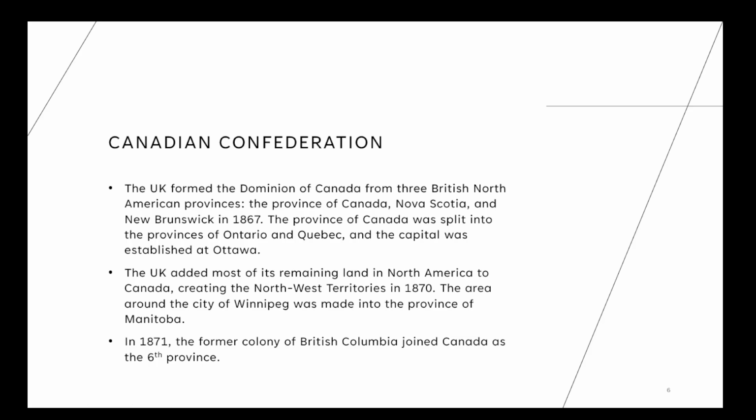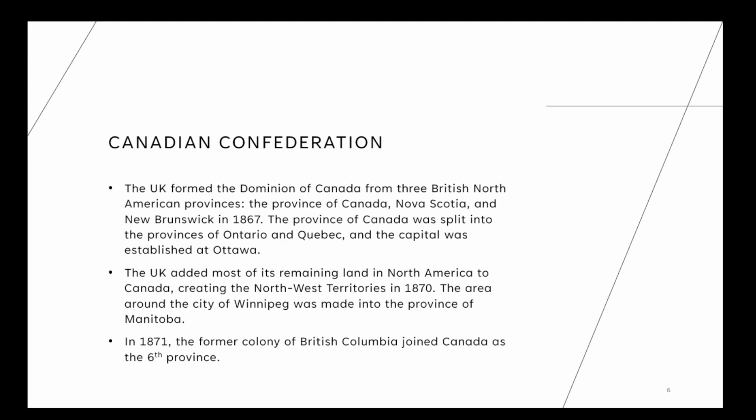The Canadian Confederation. The UK formed the Dominion of Canada from 3 British North American provinces, the Province of Canada, Nova Scotia, and New Brunswick in 1867. The Province of Canada was split into the provinces of Ontario and Quebec, and the capital was established at Ottawa. The UK added most of its remaining land in North America to Canada, creating the Northwest Territories in 1870. The area around the city of Winnipeg was made into the province of Manitoba.